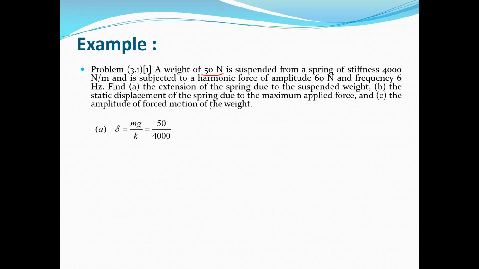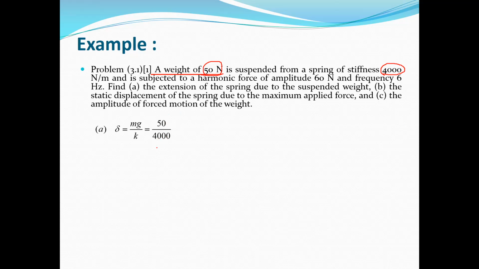So for part A, we can easily obtain the extension of the spring due to the suspended weight. We have a 50 Newton weight attached to a spring with stiffness 4,000. So delta, or the x, is equal to F divided by K. F is 50 Newton and K is 4,000.